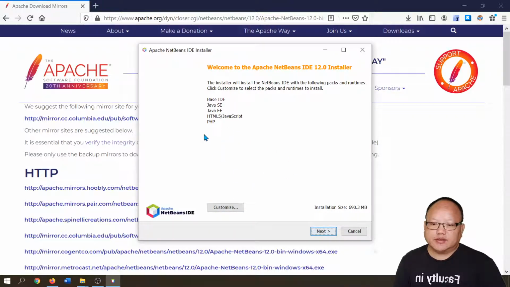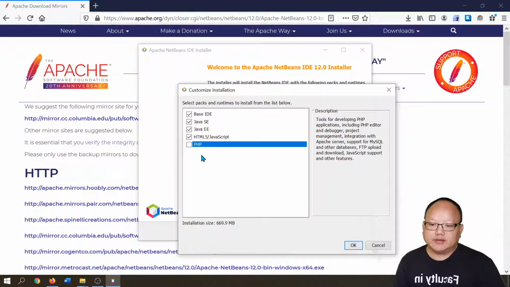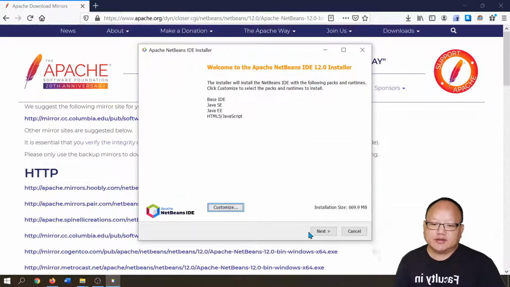Alright, so you can see these are the other modules that you're going to install. Java SE, which is for Java development, Java EE, which is for Java web development, HTML5 and JavaScript, and in this case PHP, because I have PHP installed on my computer. So that's why it's suggesting that I also include PHP. Let's say I don't want to use PHP, okay? So this is all I need.